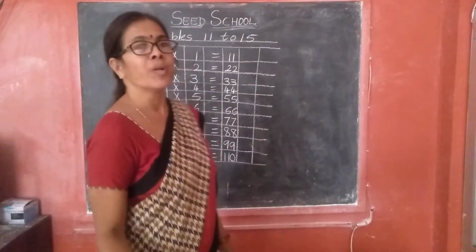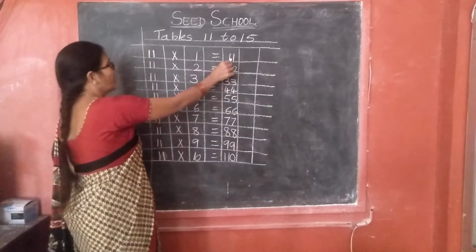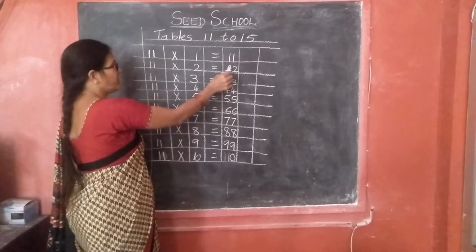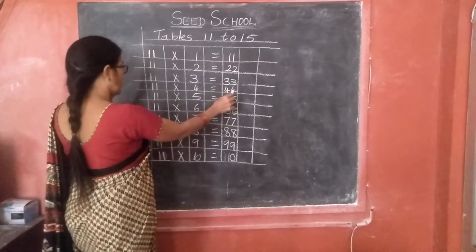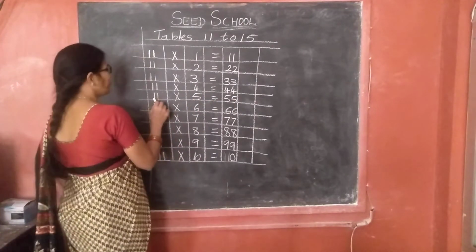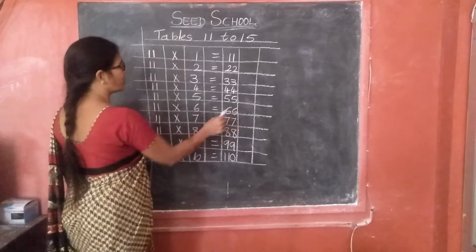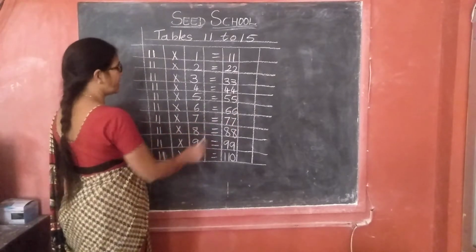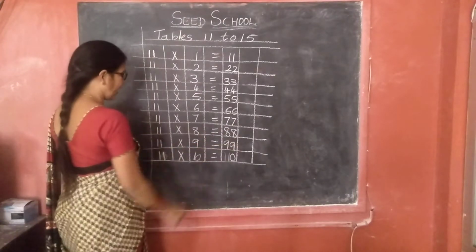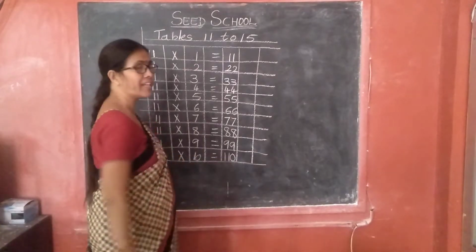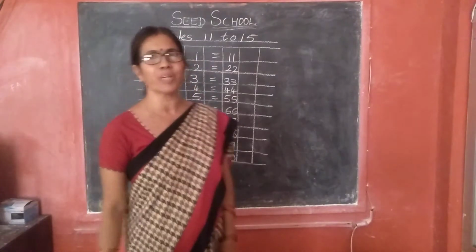Okay children. Now we have to practice 2 more times. 11 ones are 11. 11 twos are 22. 11 threes are 33. 11 fours are 44. 11 fives are 55. 11 sixes are 66. 11 sevens are 77. 11 eights are 88. 11 nines are 99. 11 tens are 110. Okay, one more time. We have to practice each table 3 times.